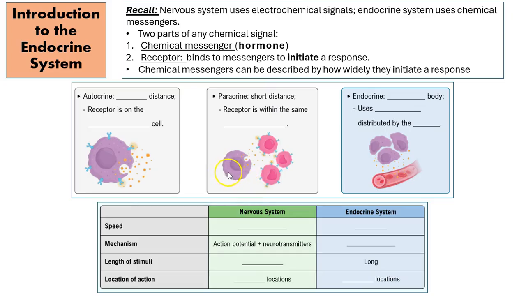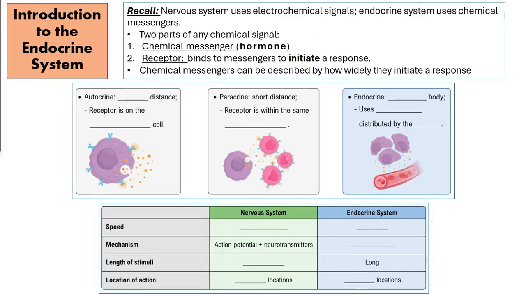And then what is a receptor? Well, once the message goes out, something has to receive that message. And that's what the receptor is. And the hormone is going to bind to the receptor, and then that receptor will initiate a response. So you always want to be thinking hormone and the receptor it binds to. But the goal is to try to classify chemical messengers the best way we can, or at least be able to describe them. And one way we can describe these hormones or chemical messengers is to talk about how far they travel and carry that signal, or that message, right? How far do they travel to send that message out?